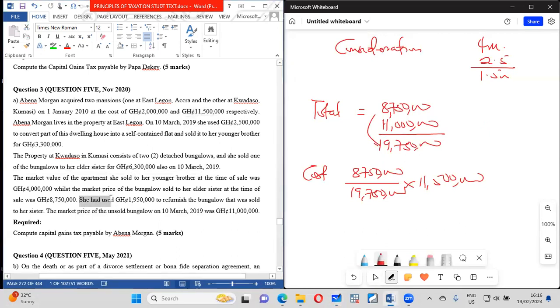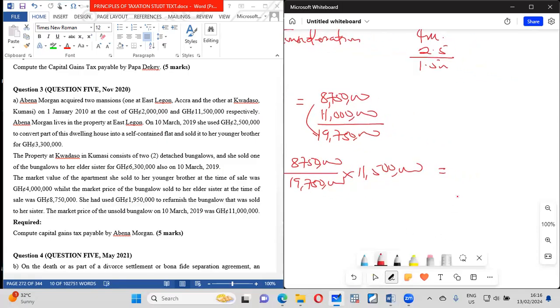She used this amount to furnish the bungalow, so that is an additional cost. But as for the consideration that she received, it is clear that she received 8750. That's the market value. So we get an additional cost of 1950.